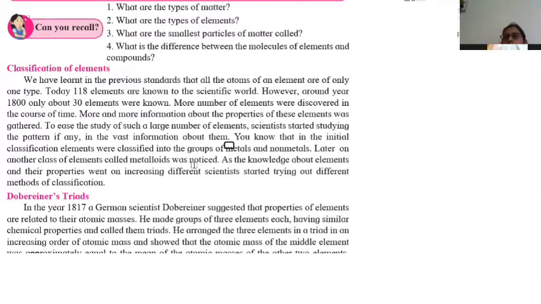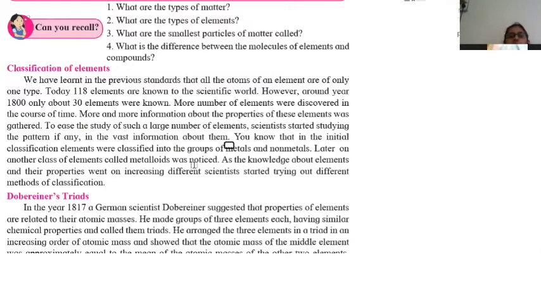So that we can separate the elements on the basis of their similar chemical and physical properties, which will make it easy for us to know which elements belong to which group, and which elements have similar or different properties. That's why, to know the elements in a clear way, they were classified on the basis of similar chemical or physical properties.